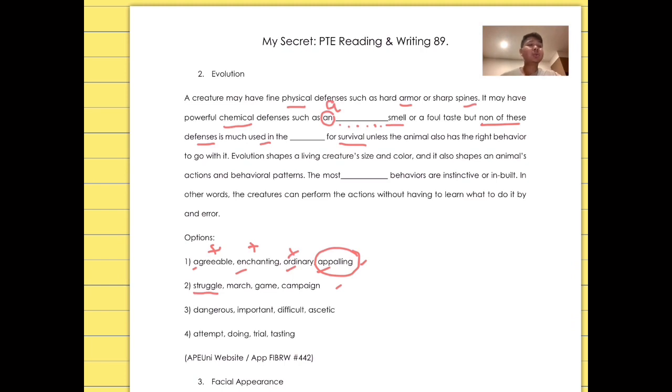Now we move on to the next one. They say that evolution shapes a living creature's size and color, and it also shapes an animal's actions and behavioral patterns.